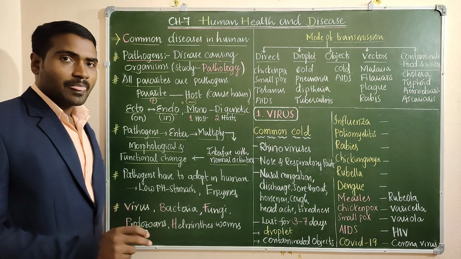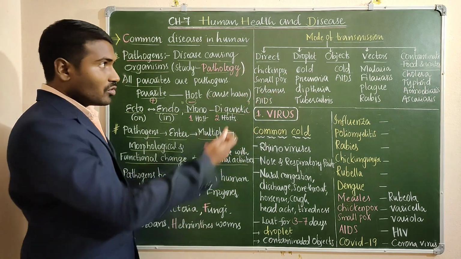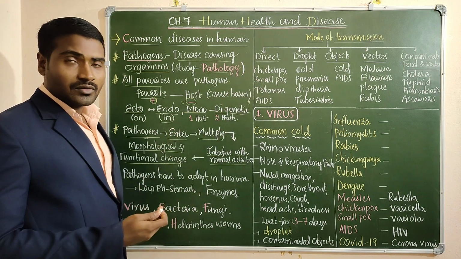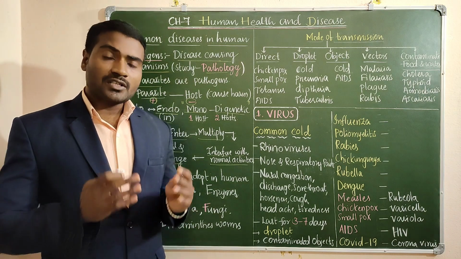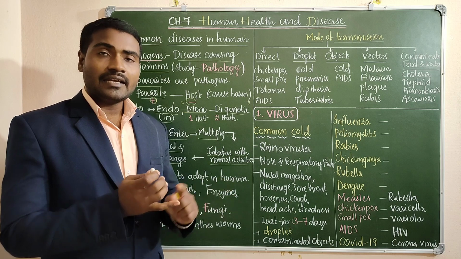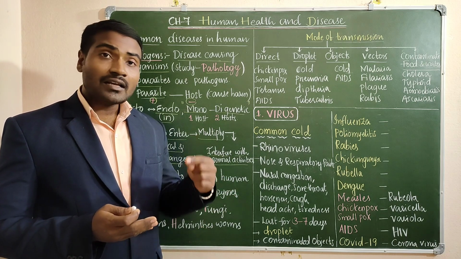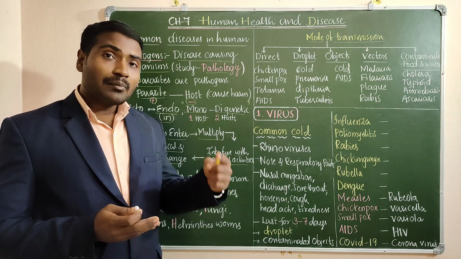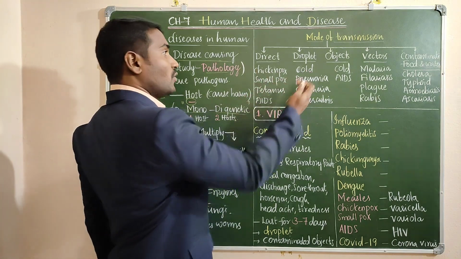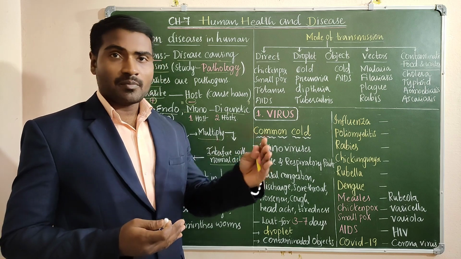Okay. Welcome back. So we are learning about how pathogens transmit. What is the mode of transmission from an infected person to a healthy person? There are different methods of transmission, but in our NCERT, in different diseases like typhoid, pneumonia, common cold, malaria, what methods are given? For the modes of transmission, I have made a simple flowchart. Then you can understand easily which type of disease transmits by which type of method.